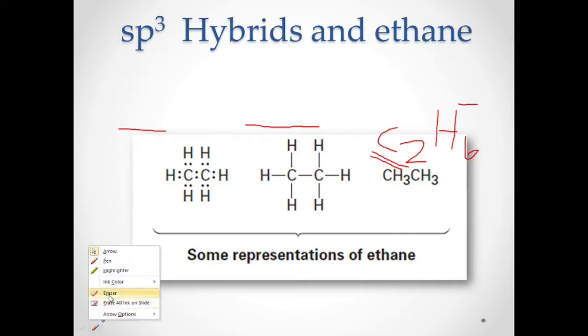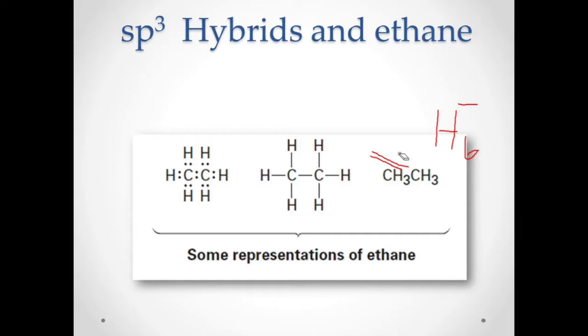So this is now the representation for ethane. Ethane can be represented by an electron dot structure, a line bond structure, and its condensed formula. So you notice that in ethane we have a C-C bond.